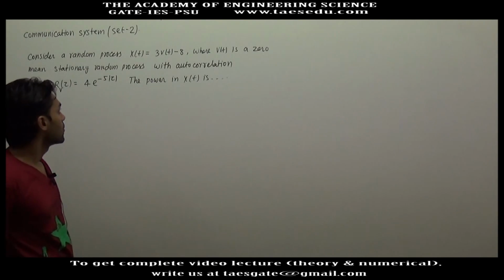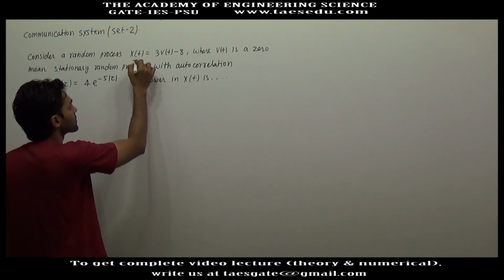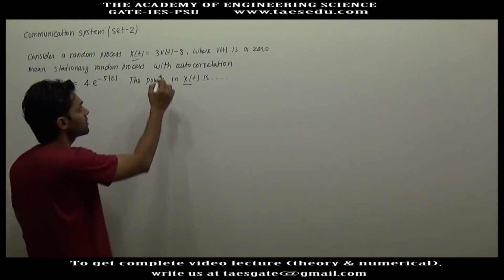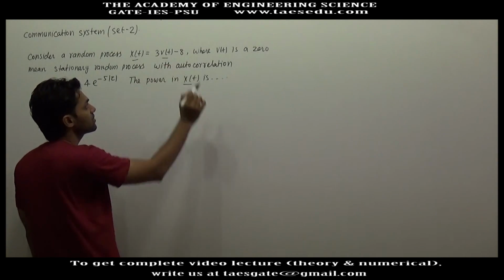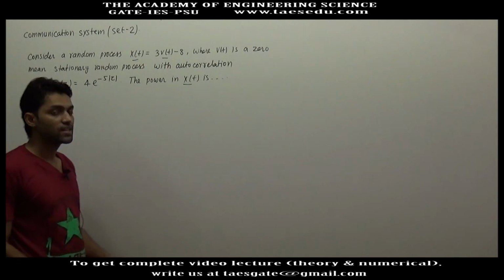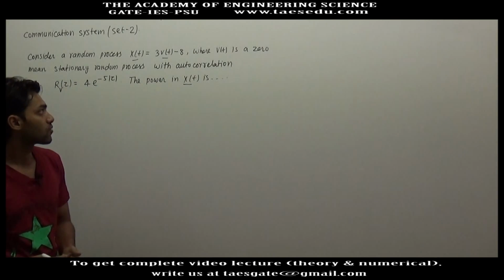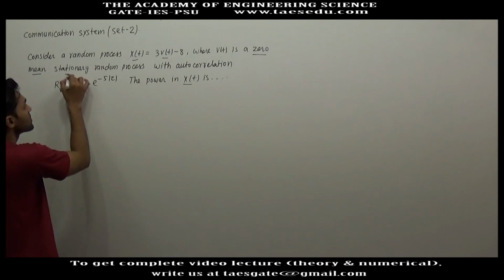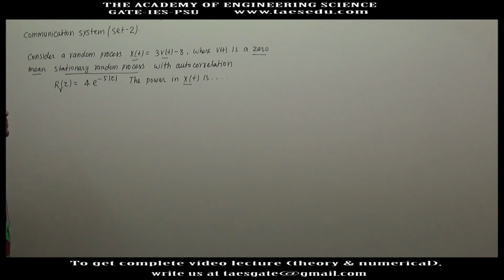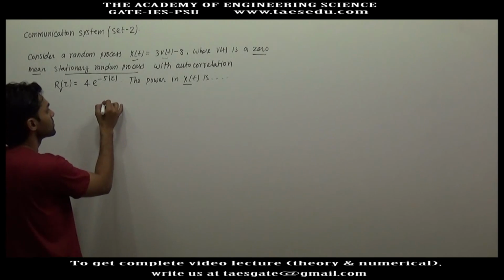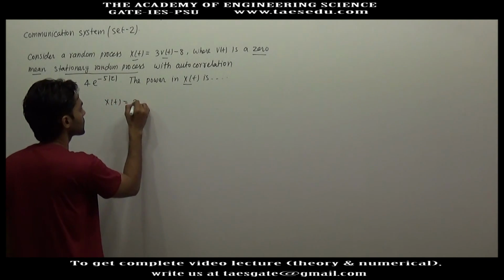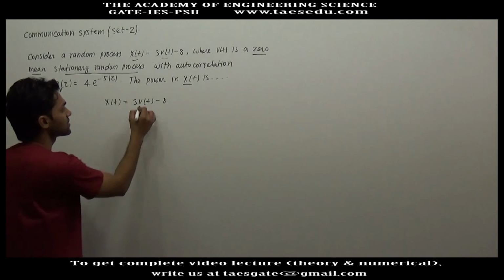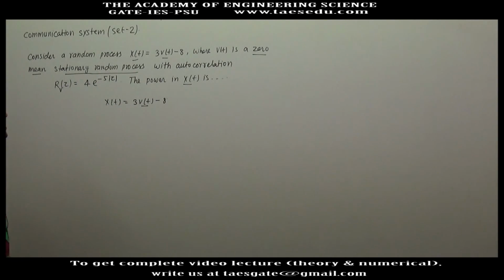In this question we have to find the power of x(t), and x(t) is related to a function v(t) by this relation: x(t) = 3v(t) minus 8, where v(t) is a stationary random process with zero mean.